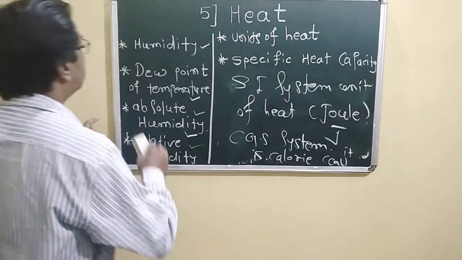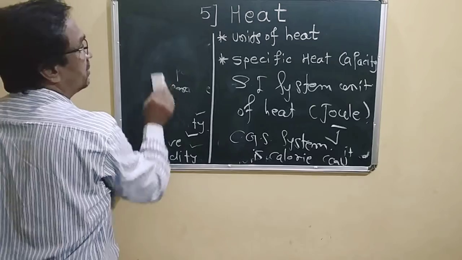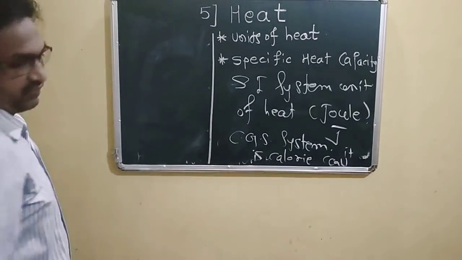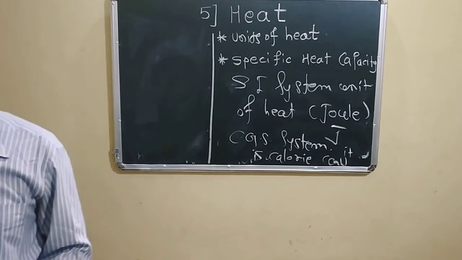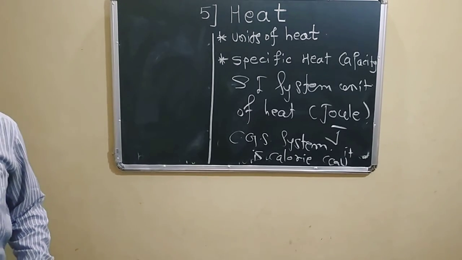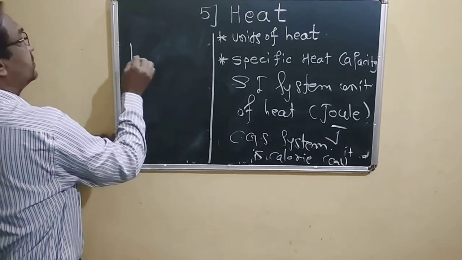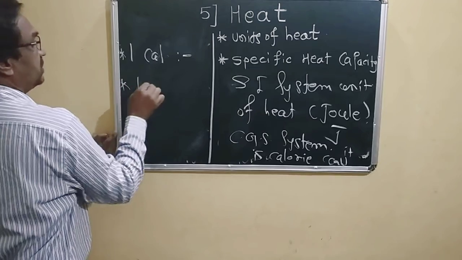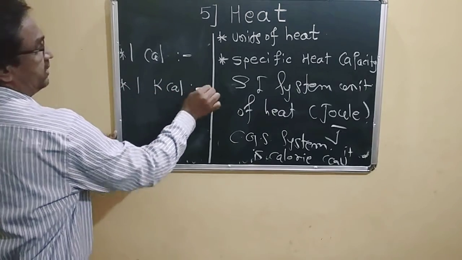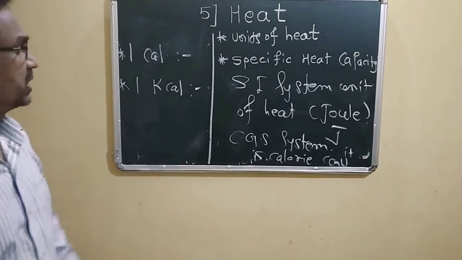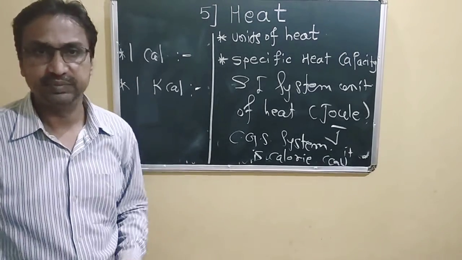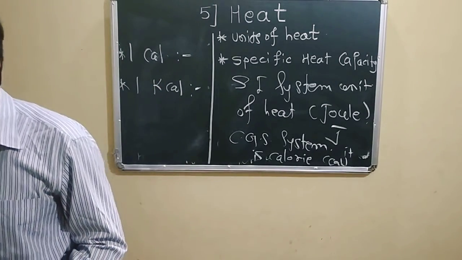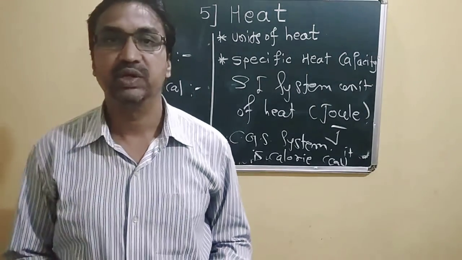So we have to see the definitions regarding it. They have given the definition of 1 calorie and 1 kilocalorie, and we have to discuss those things. Okay, 1 calorie, how much amount of heat? They have given that it is the amount of heat necessary to raise the temperature of 1 gram of water.